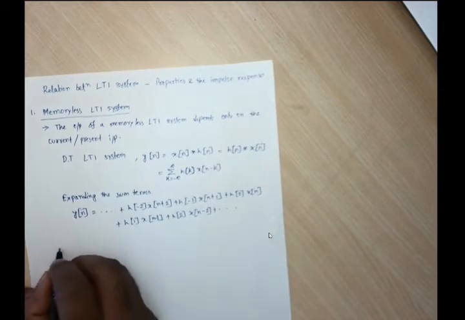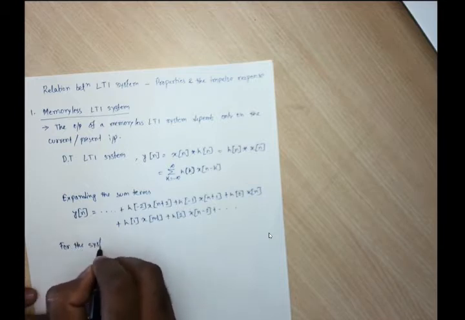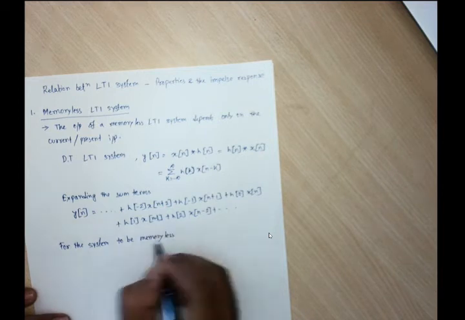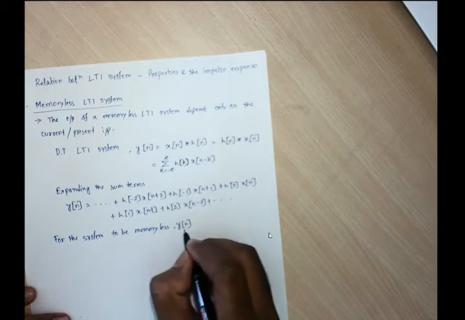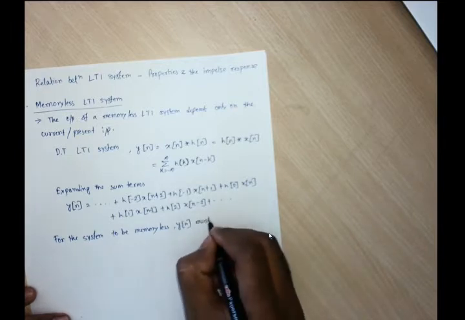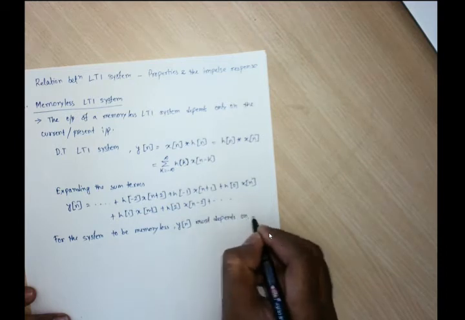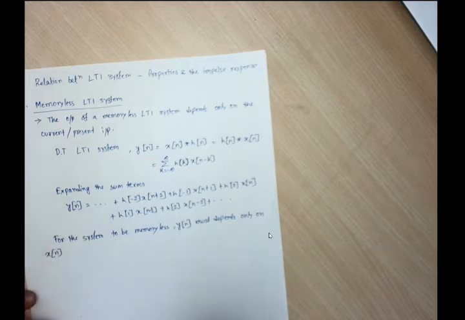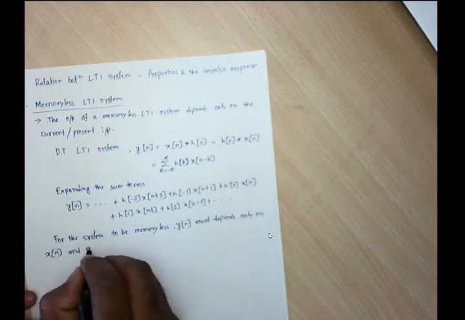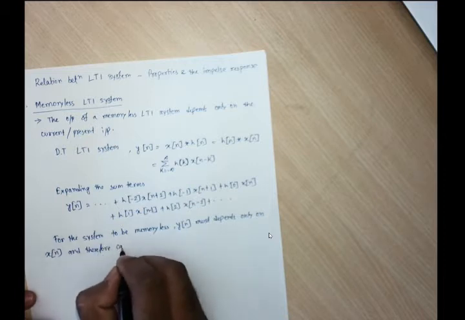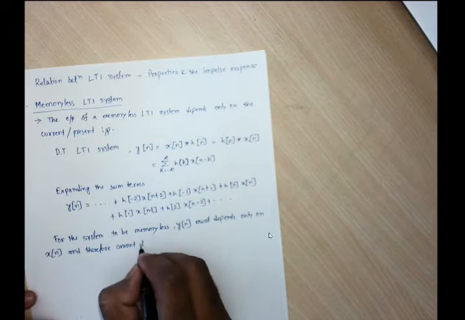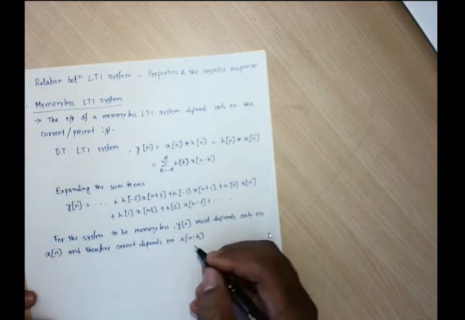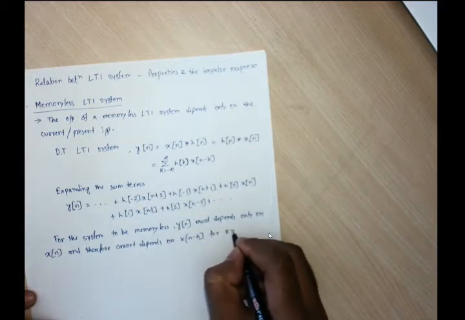So for the system to be memoryless, y[n], the output of the system, must depend only on x[n], the present input, and therefore cannot depend on x[n minus k] for k not equal to 0.